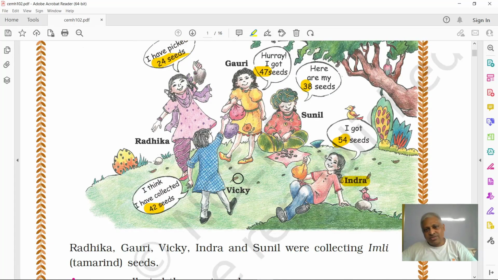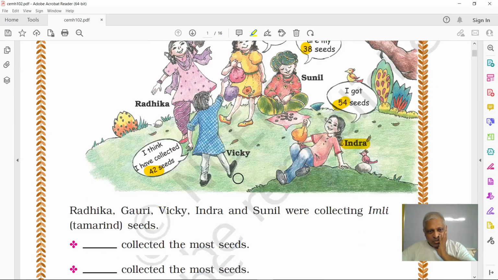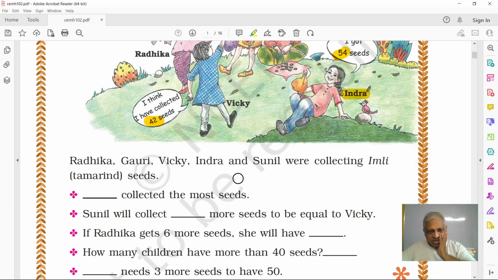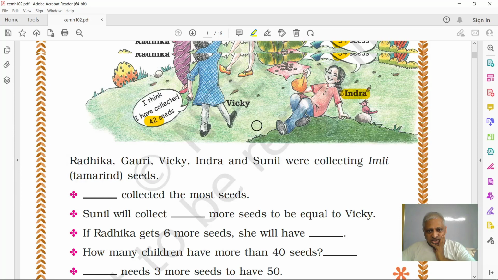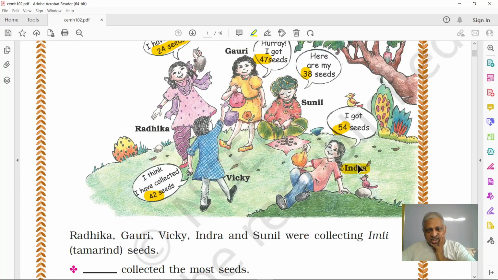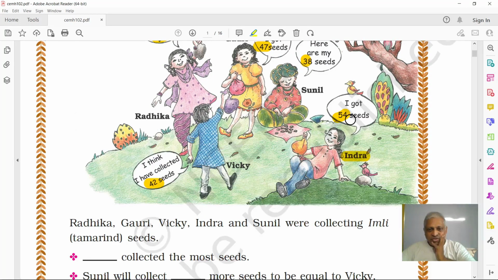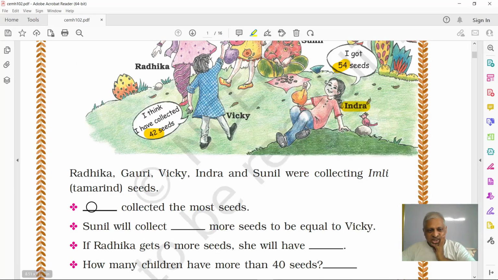Okay, we have seen this picture and we understood this picture, and let us do some interesting fill in the blanks. This dash collected the most seeds, means large number of seeds. Who has? It is Indra. How many? 54 seeds, right? So it is Indra here.